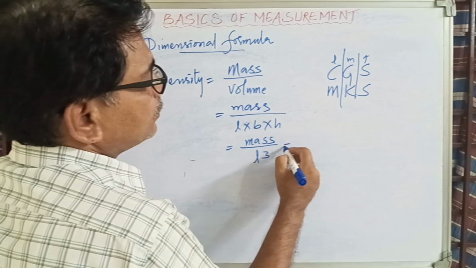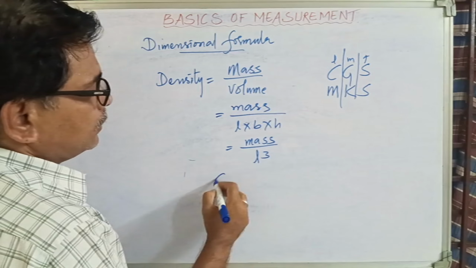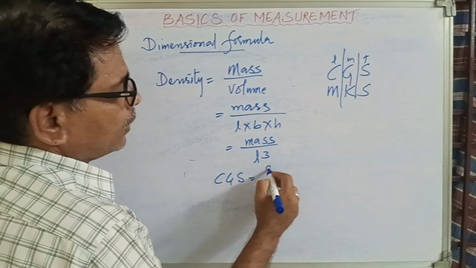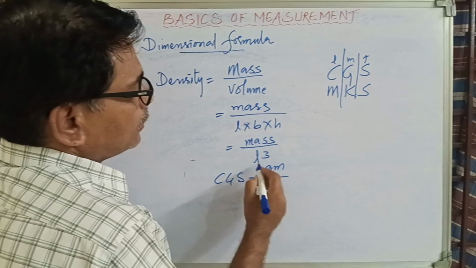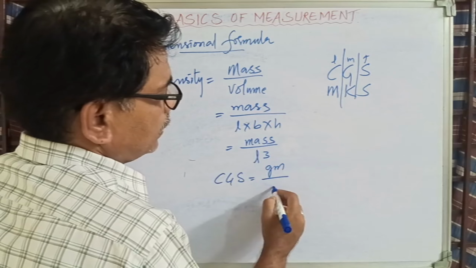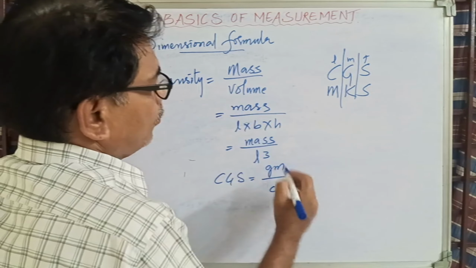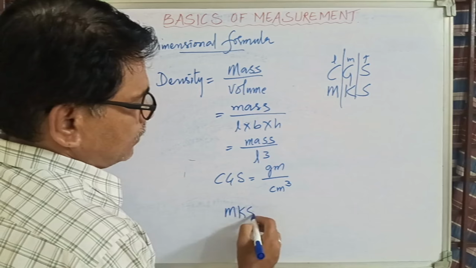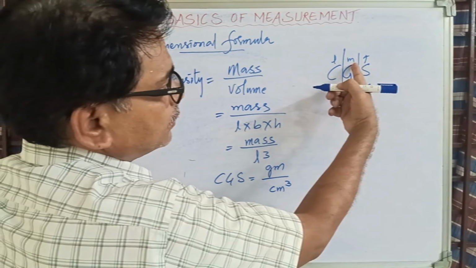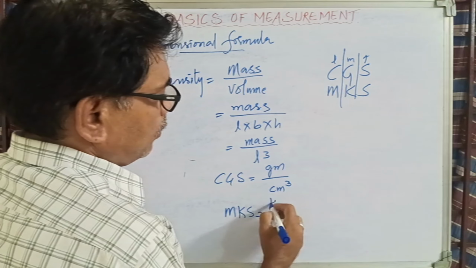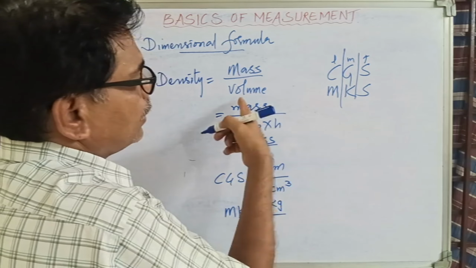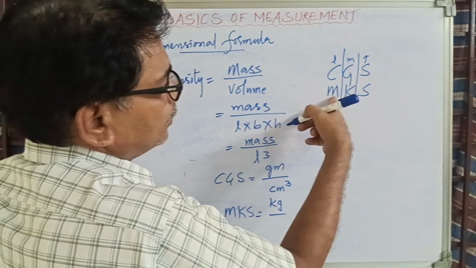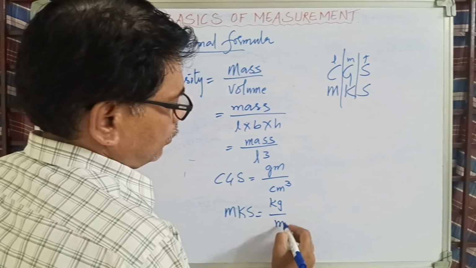Therefore my CGS unit, I'll write down here. The CGS unit of mass is what? Gram. And the CGS unit of length is what? Centimeter. But since it is volume over here, centimeter cube. In the same way, in the MK system, mass is kilogram, and this is length cube, length is what? Meter. Therefore it is meter cube.